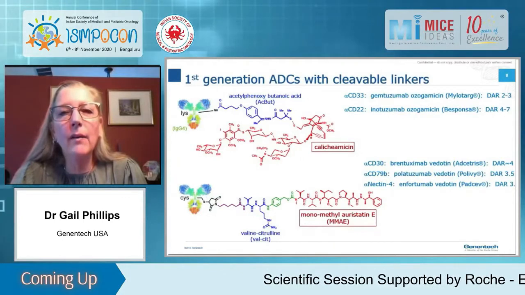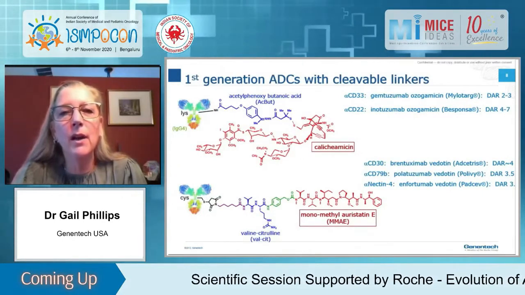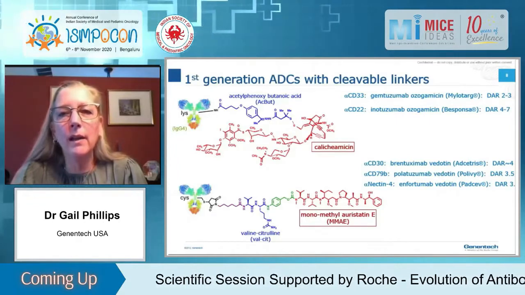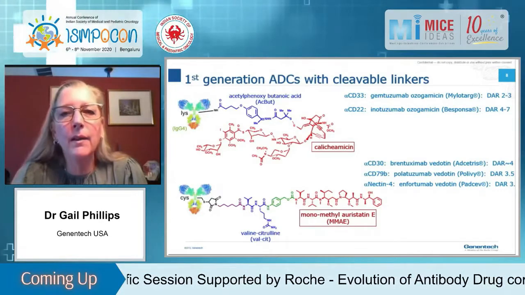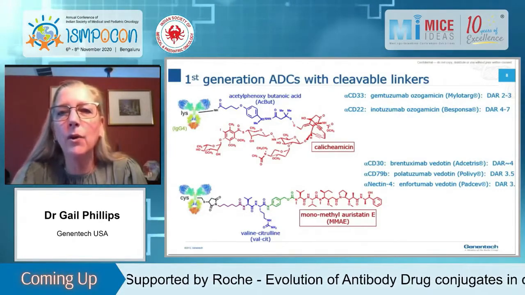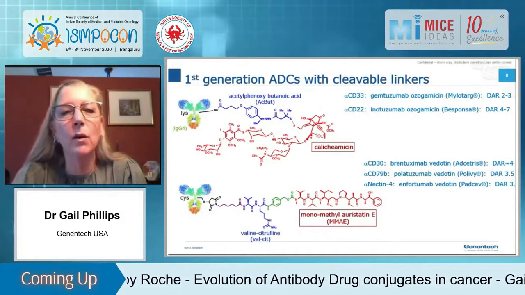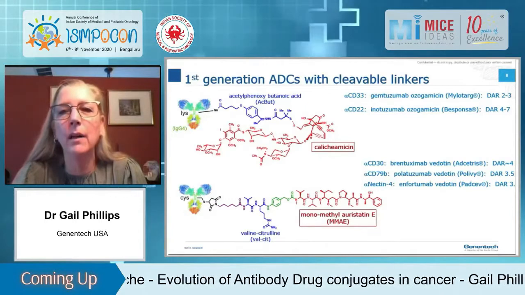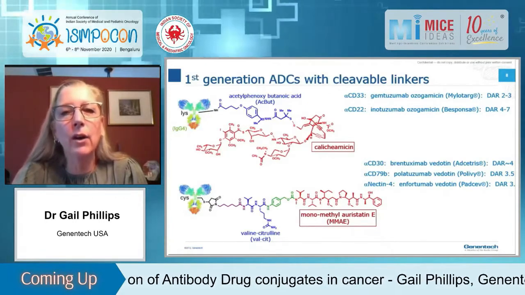So let's look at how these drugs have been linked with different linkers to the antibodies. So the first generation of ADCs had different types of cleavable linkers. If you look at the top, this is the structure of both gemtuzumab ozogamicin, which is Mylotarg, and inotuzumab ozogamicin, which is Besponsa. So only the targeting antibody here is different. One for CD33 and one for CD22. The linker and drug are the same.